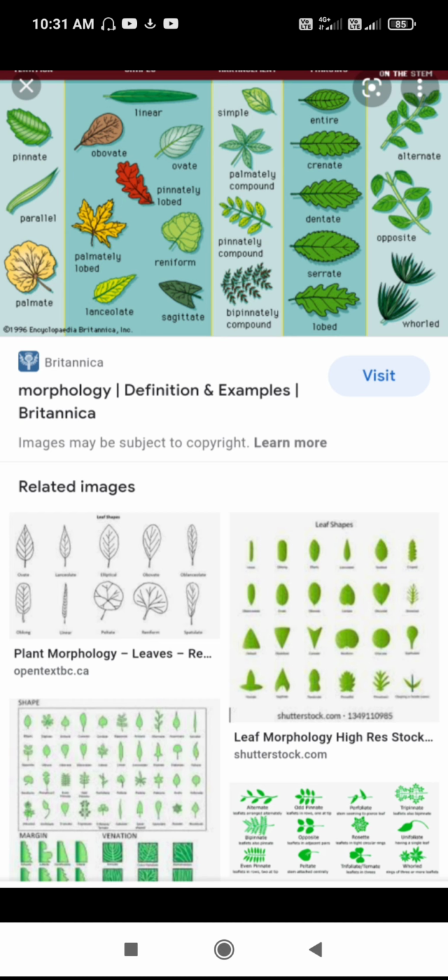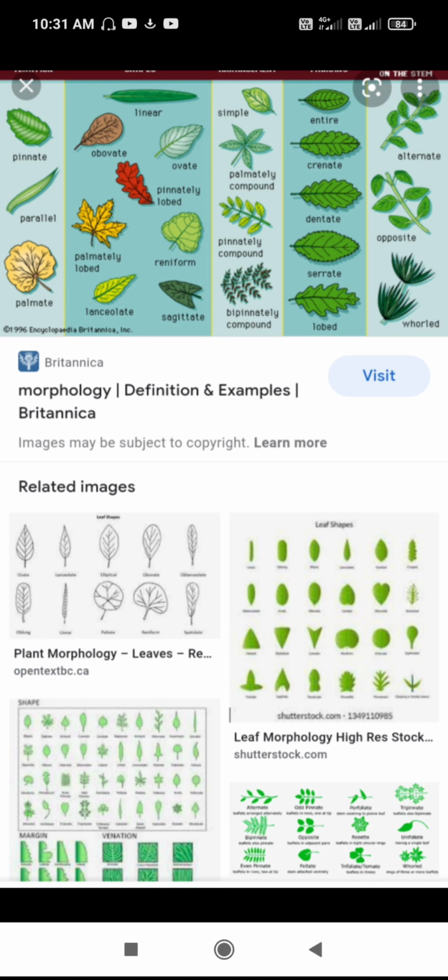Scaly leaves occur on the long shoot at nodes in an opposite decussate manner.